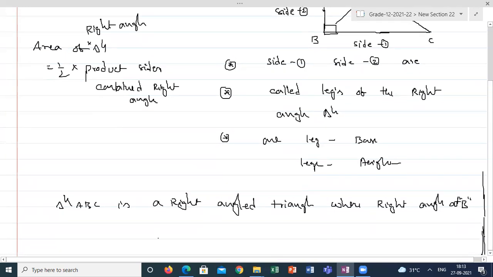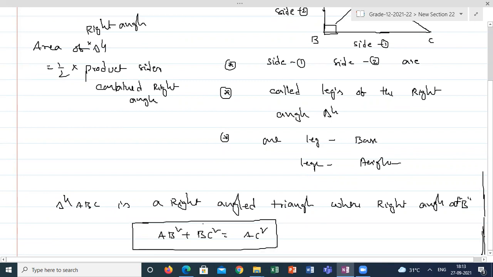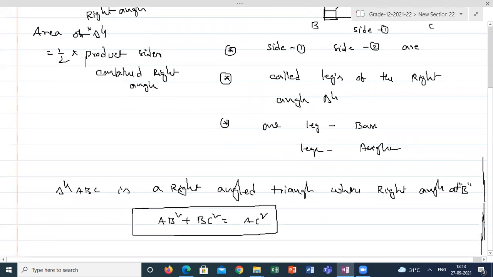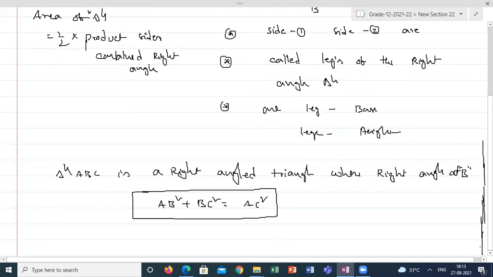According to Pythagoras theorem, I can say AB square plus BC square is equal to AC square. The sum of the squares of the sides of the triangle containing the right angle is equal to hypotenuse square. So all this data we know already. Is it clear, students, what I'm saying?